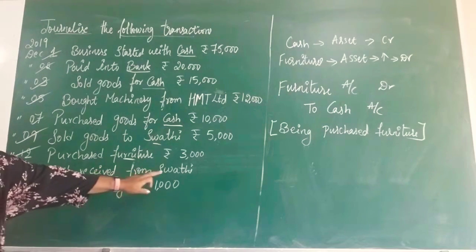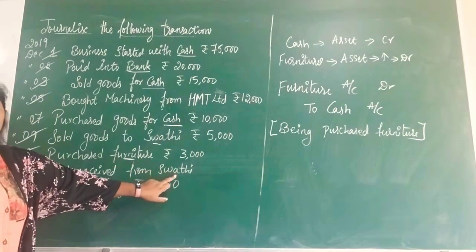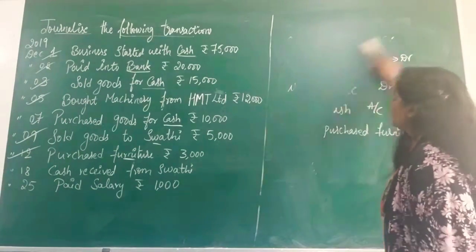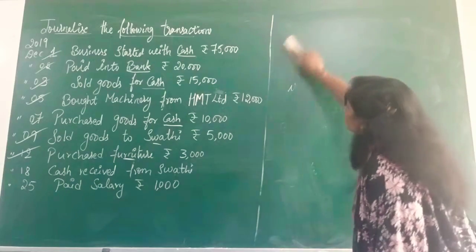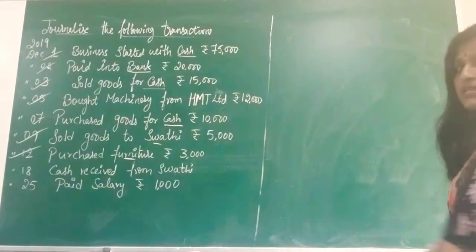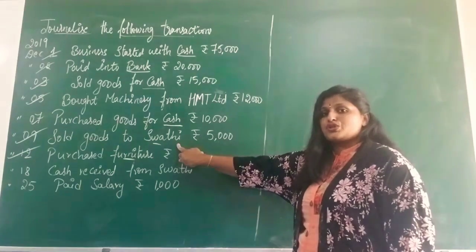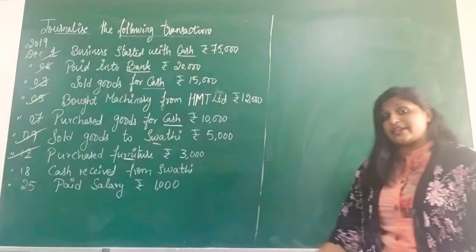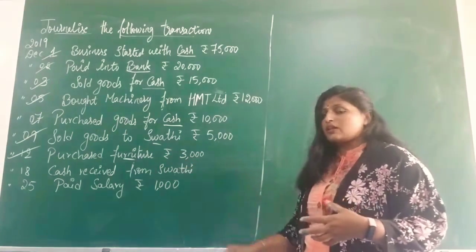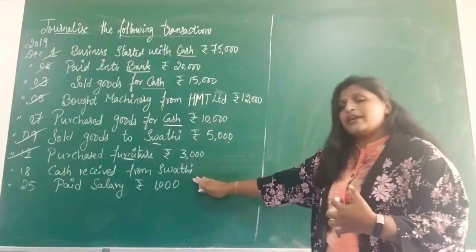Cash received from Swati. There is no amount here. They have not given any amount. Just think, is there any related transaction that previously happened in the business? Is there any information related to Swati in a previous transaction? Yes. Here you can see on date number 9, we sold goods to Swati and we said that is a credit transaction. Now on the 18th, we are receiving the cash from Swati. What is the amount of goods we have sold? 5,000. So the same amount we are receiving on the 18th.